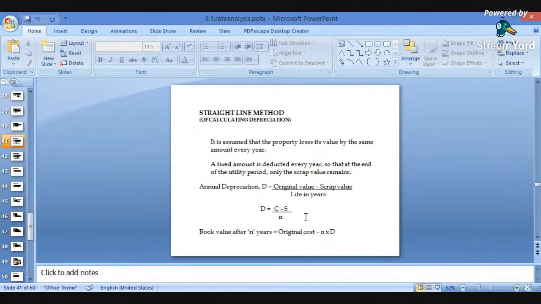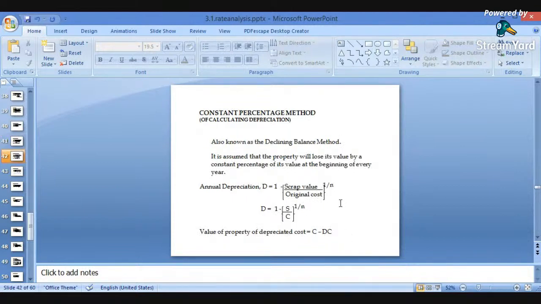Annual depreciation is denoted by capital D, which equals the original value minus scrap value, divided by the life in years. The original value is the value of the structures when we constructed them, minus the scrap value. We have already seen that the scrap value is normally taken as 10%. So in short, D equals C minus S divided by N. How to find the book value after n years? It is the original cost minus the number of years into the depreciation.